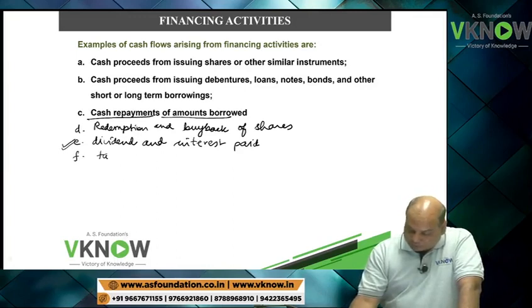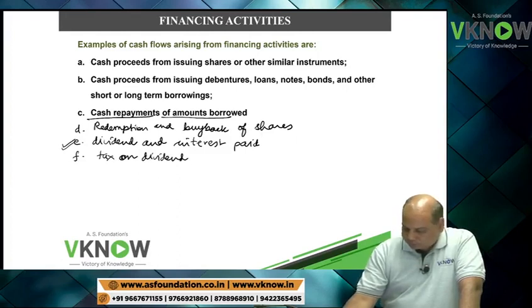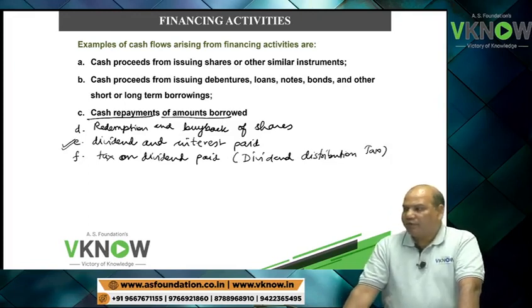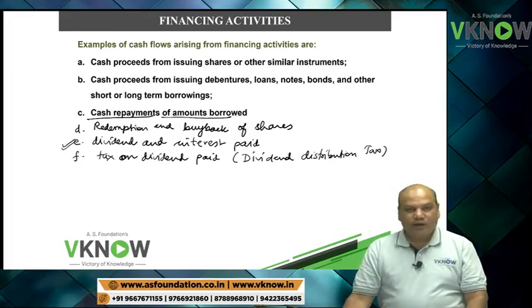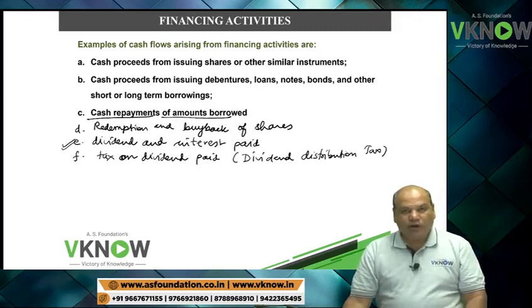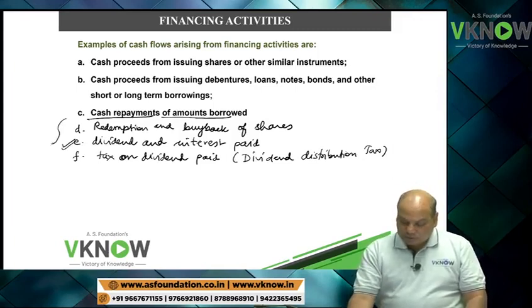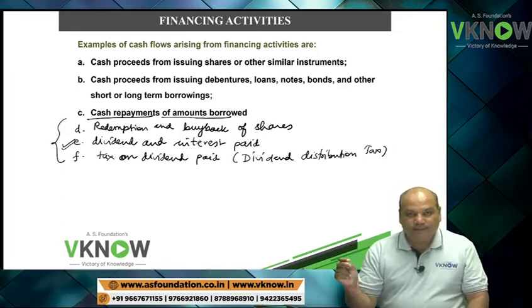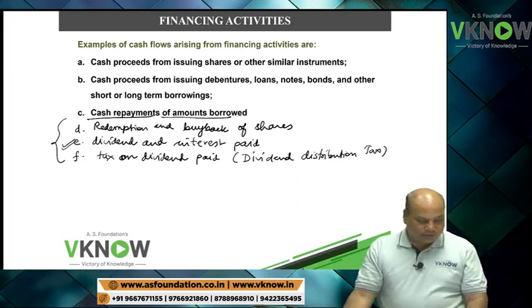Point number F, tax on dividend paid. Dividend distribution tax paid because it is related to dividend, that will also be shown in financing activities. Interest paid on borrowing, dividend paid on share, tax on dividend paid. These will also be shown in financing activities.